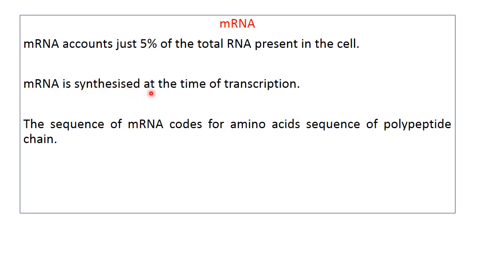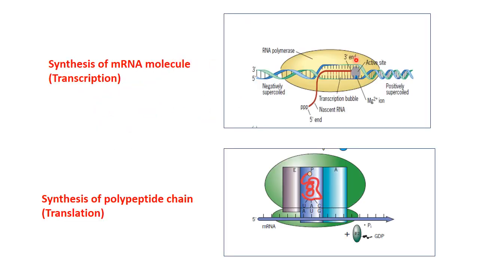Messenger RNA is synthesized at the time of transcription. The sequence of messenger RNA codes for the amino acid sequence of the polypeptide chain, and how this process takes place we will discuss in another slide. Here we can see two figures, which we will discuss separately.